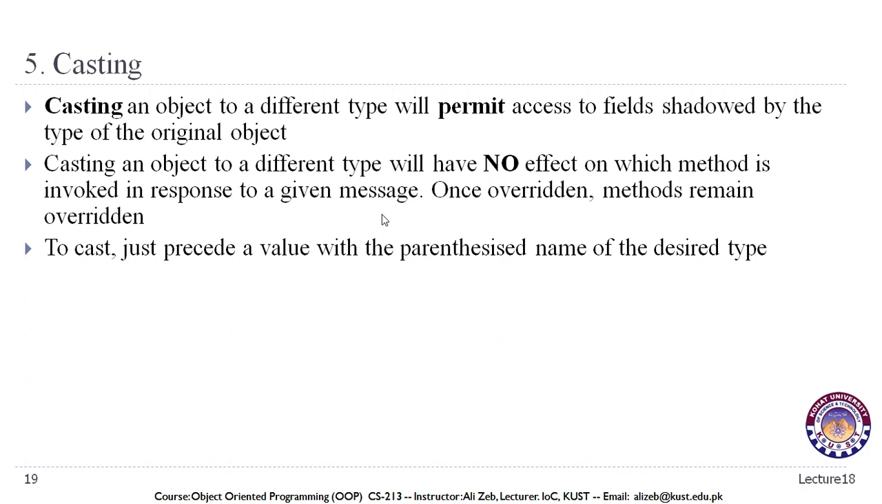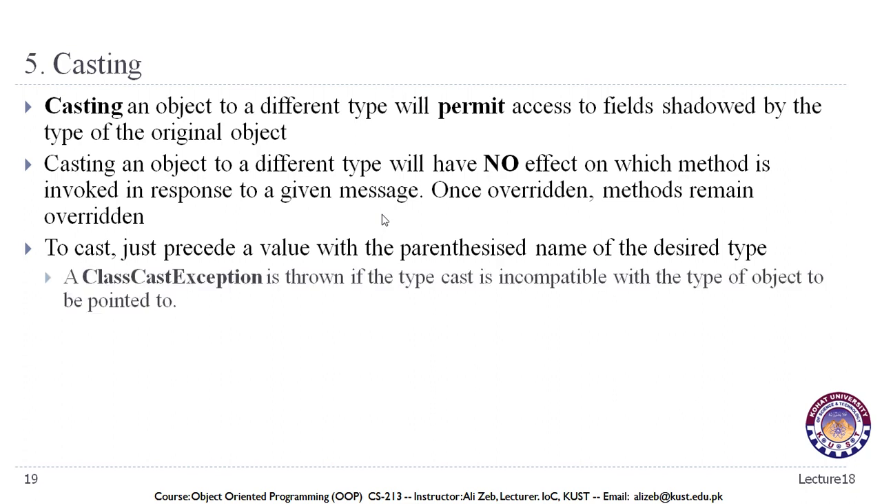To cast, just precede a value with the parenthesized name of the desired type. As we saw in our primitive type conversion, we can do the same with objects as well. We need to write the name of the class that we want to convert the object to in parentheses, and then we will be able to convert that object. We'll see it in the example.